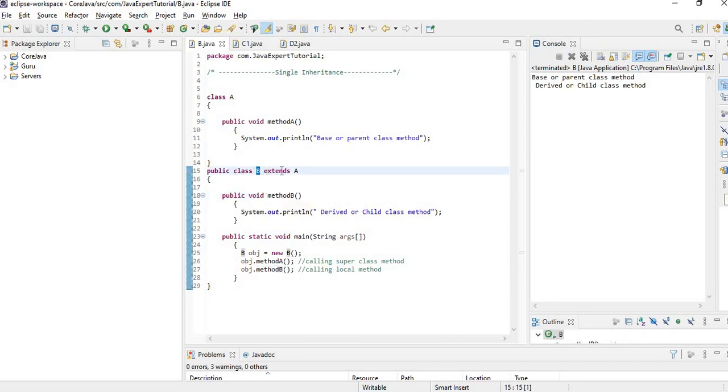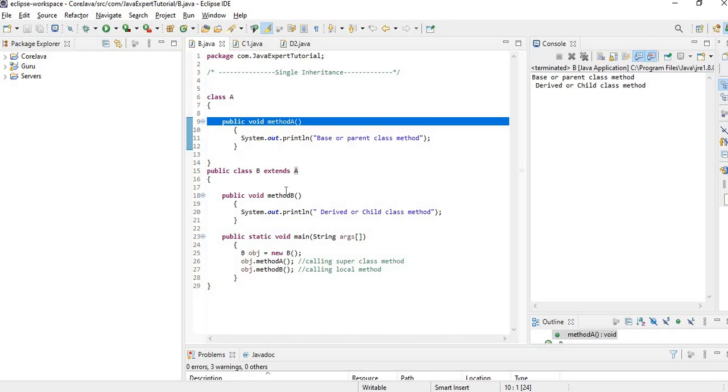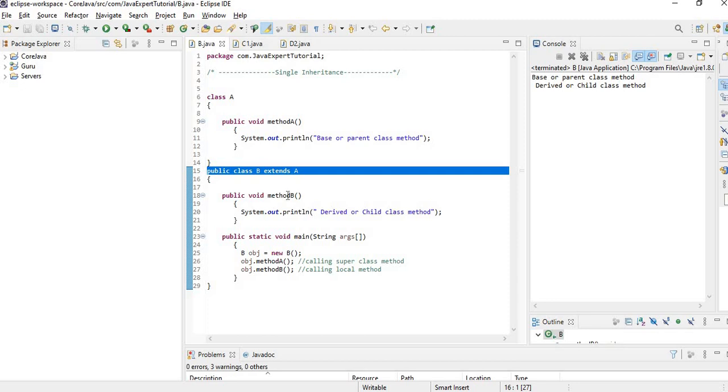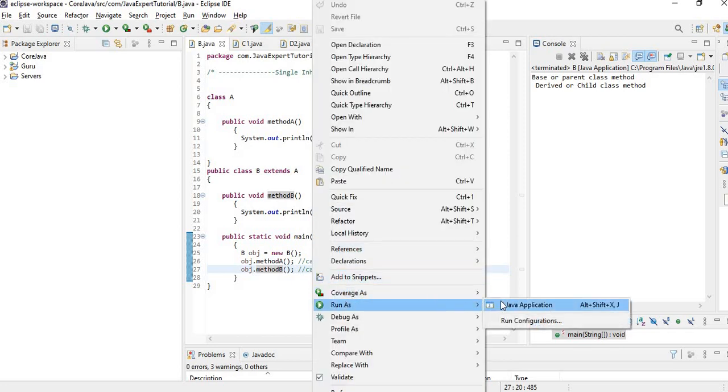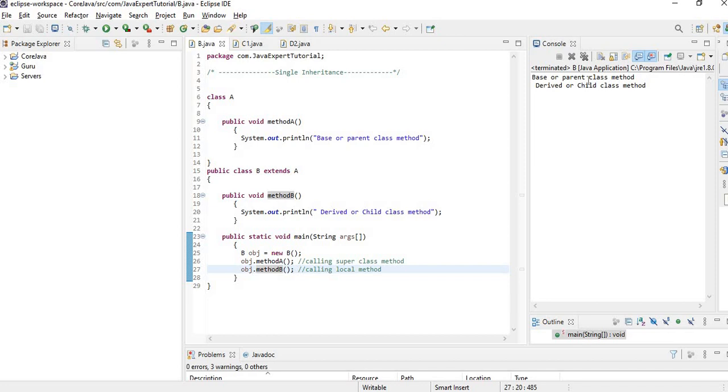Class B extends class A. That means the method which is available in class A is automatically available in class B. That means class B contains 2 methods, method A and method B. Then inside the main method, we create the object of class B and call method A and method B. Now, when we run this code, the output will be like this.